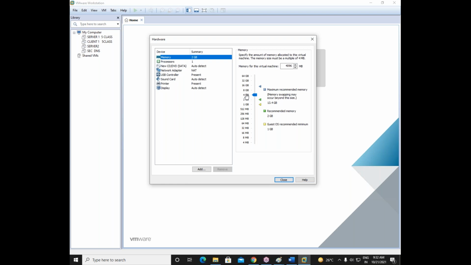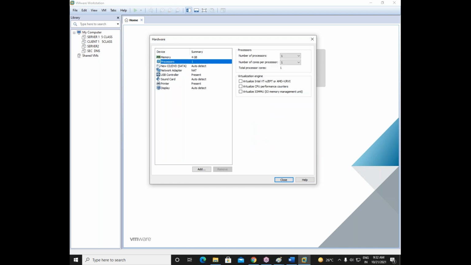If your computer has only 6 GB RAM or 8 GB RAM, then you cannot go with 4 GB, right? You can go with only 2 GB or 3 GB. But in my computer, I have 16 GB RAM in total, so I can go with 4 GB here. That is well and good.